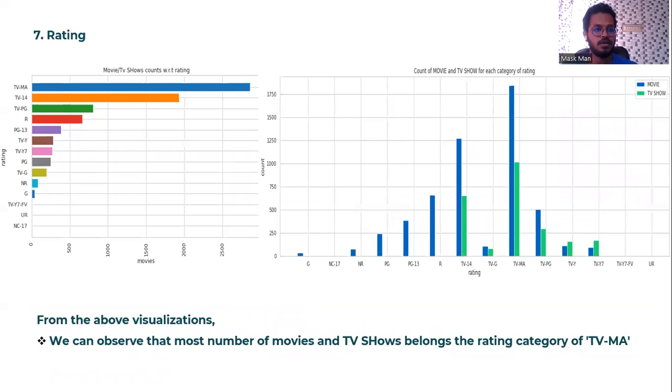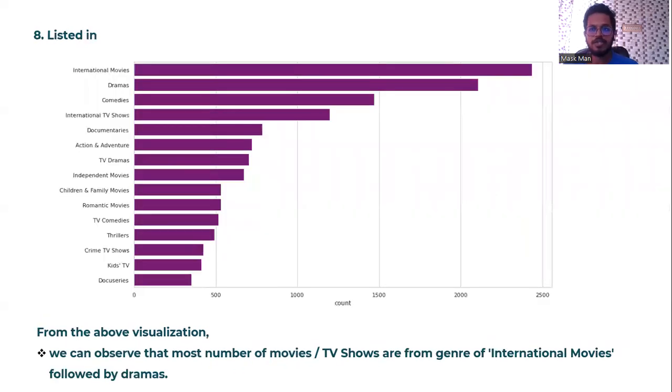And the rating: if you see the rating, TV-MA is the most common, the most number of movies and TV shows belong to the rating category of TV-MA. And listed in means nothing but genres. You can observe that the most number of movies and TV shows are from the genre of international movies, and the second most is dramas.